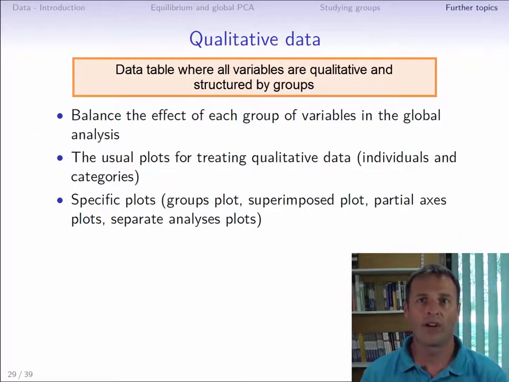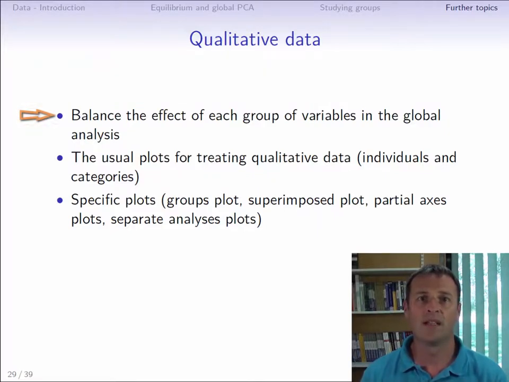Consider a data table where all variables are qualitative and all are structured by group. This situation is then similar to that in which the variables are all quantitative. Indeed, we will try to balance the influence each group of variables has in the global analysis, and then we will construct specific MFA plots to study the similarities and differences between groups. The individuals plot will be identical to the one obtained in multiple correspondence analysis, and thus it will also show the categories. Remember that a category will be found at the barycenter of the individuals that are part of it.